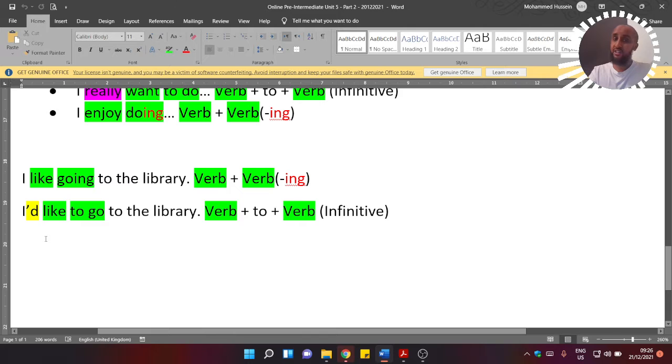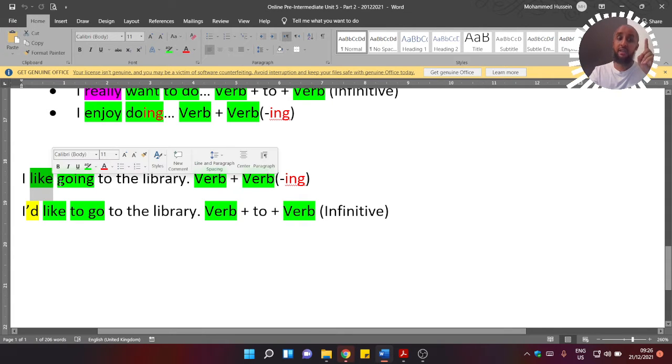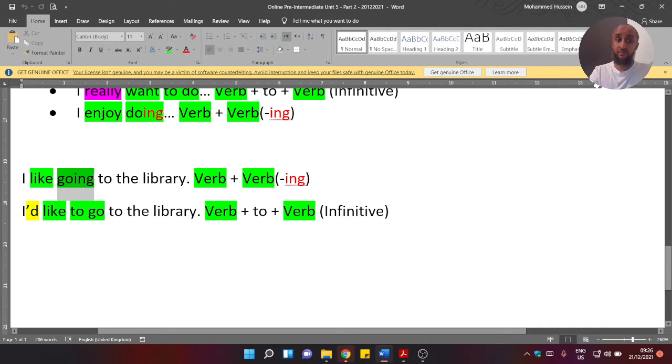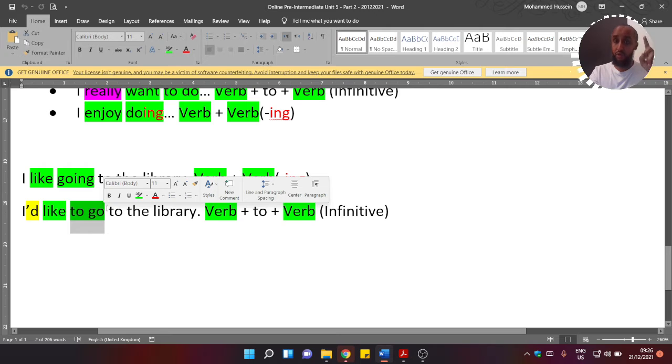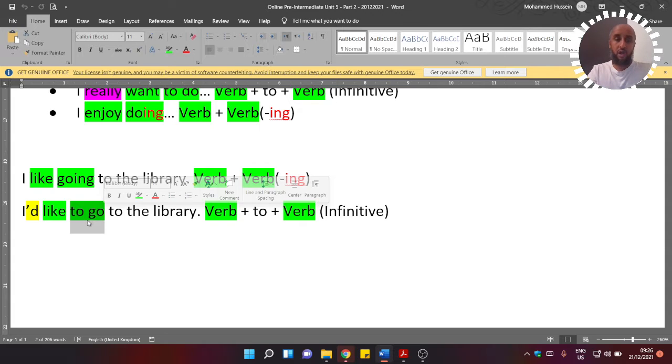The idea is that like can be followed by an ing, or it can be followed by a to infinitive. So they both can be used, and here is where both examples have similar meanings. Of course, there are other situations as well. We will discuss those as we come along. Good, so I hope that makes sense.